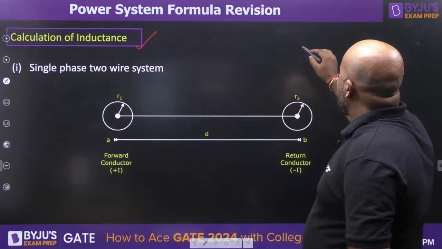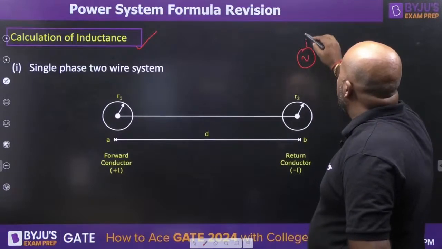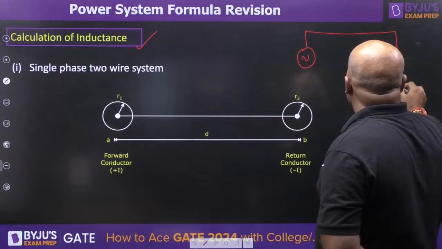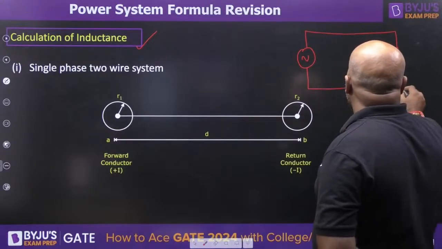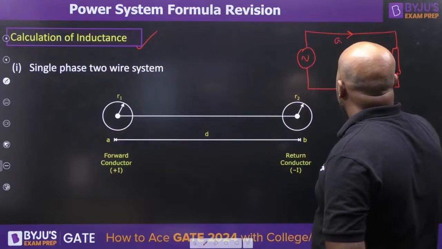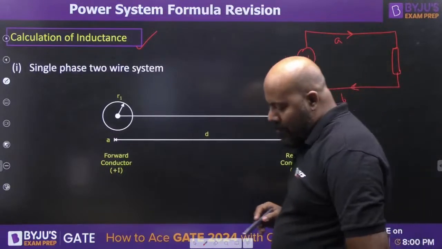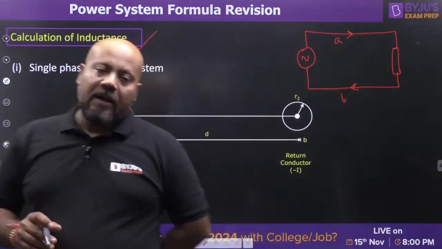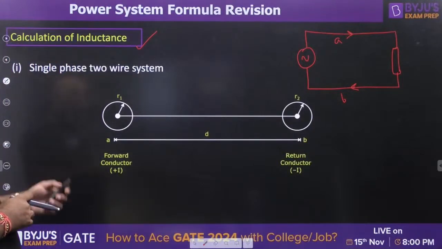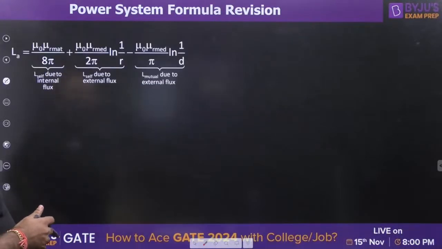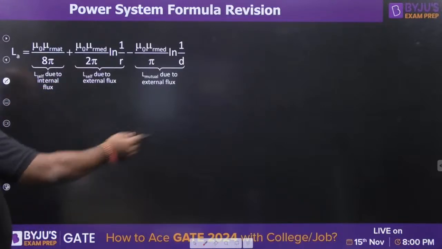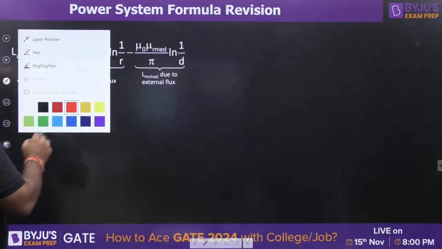It is a situation something like this. Suppose this is your generator, this is the forward one, this is the load, and this is the return conductor. This is the forward conductor, this is the return conductor. This is A, this is B. The situation is something like this. So, if you write the inductance, you are going to write it like this. For A conductor, I have written it. Let me just write it again so that you can read it properly.